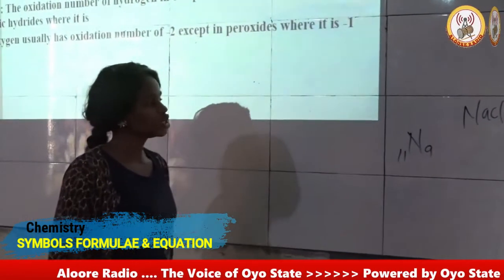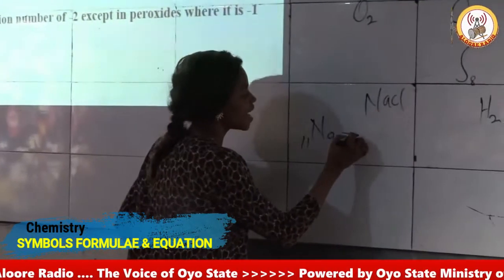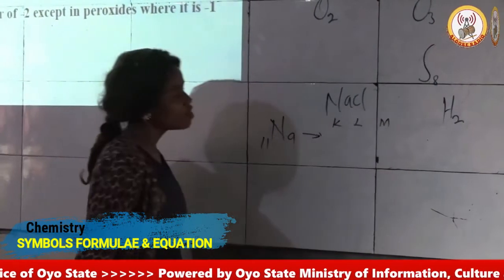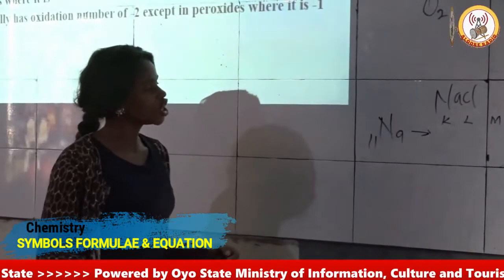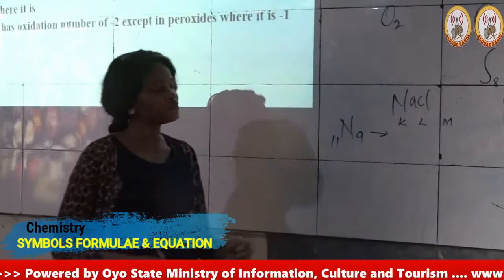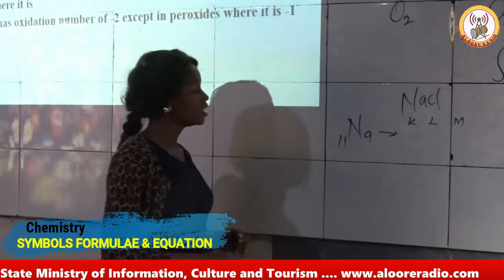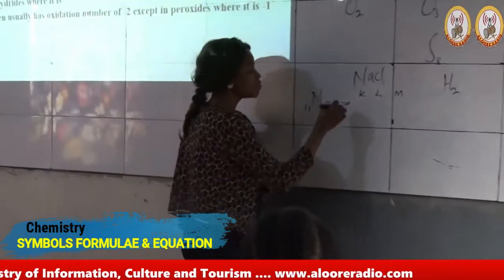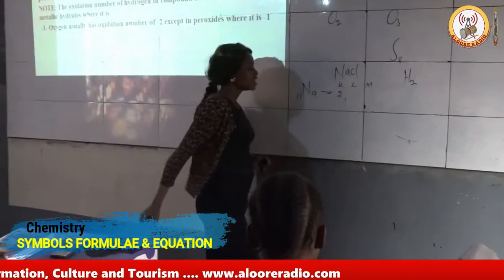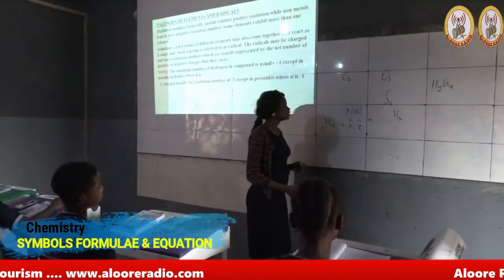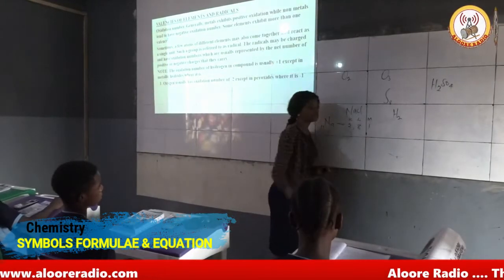Now, we write the electronic configuration using the K, L, M shells, and each of these shells has a specific number of electrons that it can contain. For example, the K shell can take a maximum of 2 electrons, the L shell will take a maximum of 8, and the remaining 1 electron enters into the M shell.